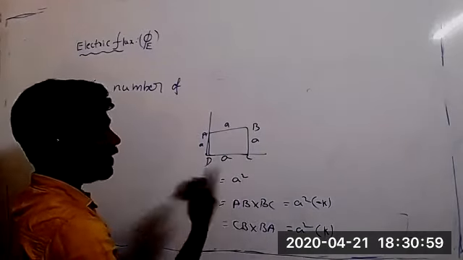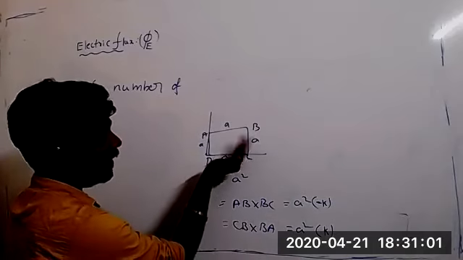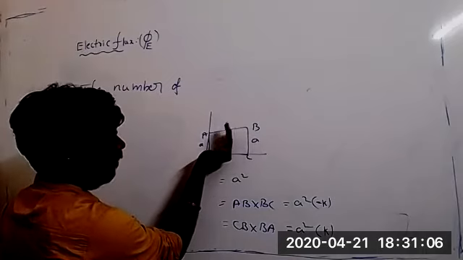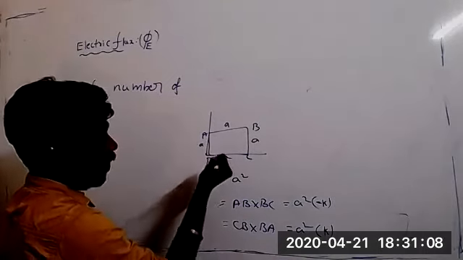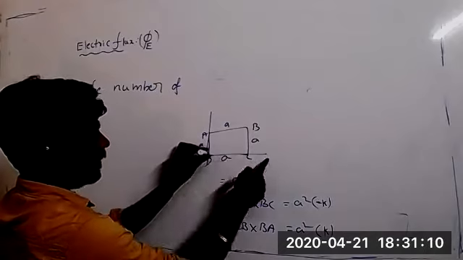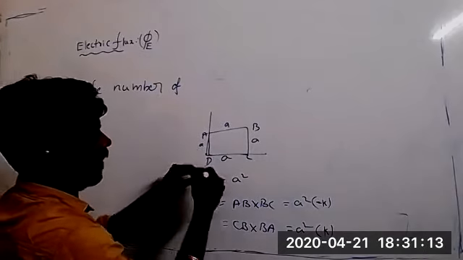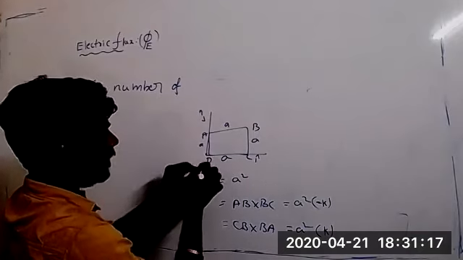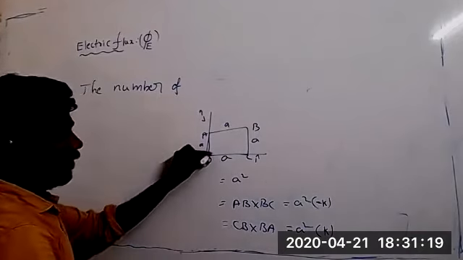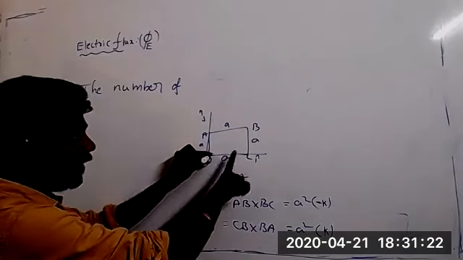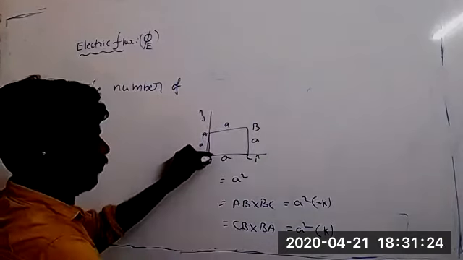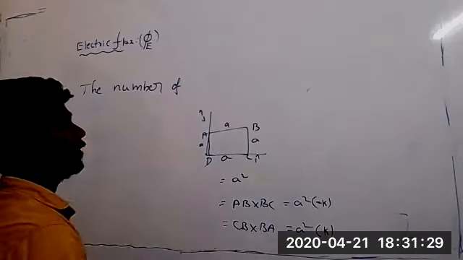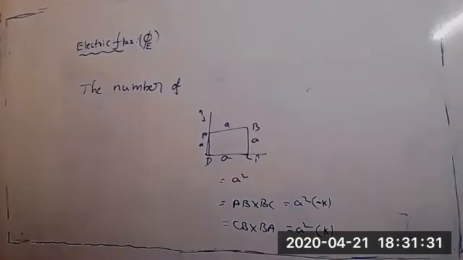So area is a vector quantity, we can say by using the right hand thumb rule. By using the right hand thumb rule, AB cross BA is in the outward direction. This is the x-axis, y-axis, and z-axis. Along the x-axis i cap, along the y-axis j cap, along the z-axis k cap. Understood? For 2D, it may be either inward or outward, whatever it may be. But in 3D, the area vector is always outward. There is no inward because it will get cancelled.